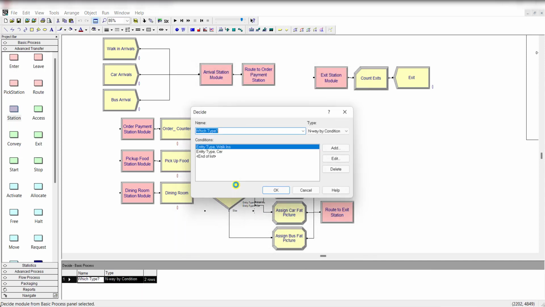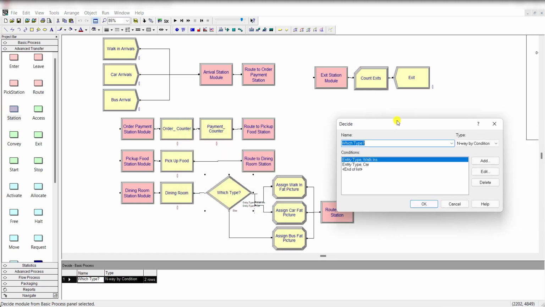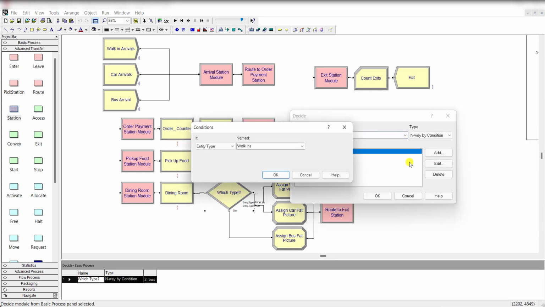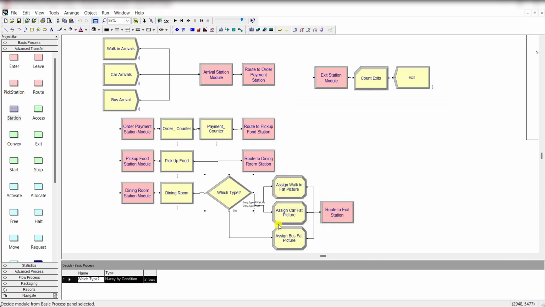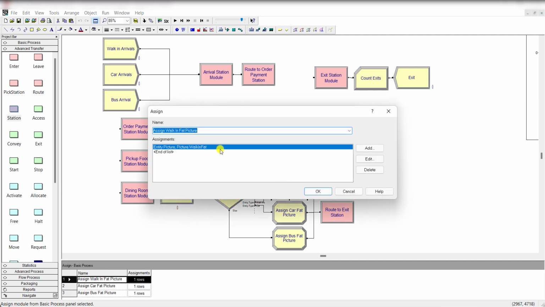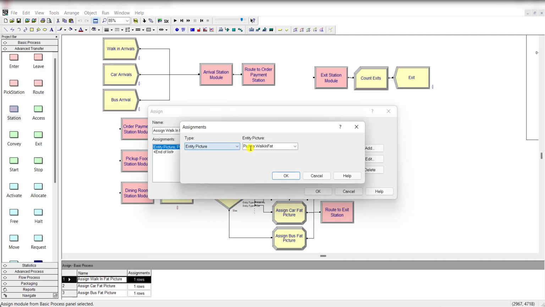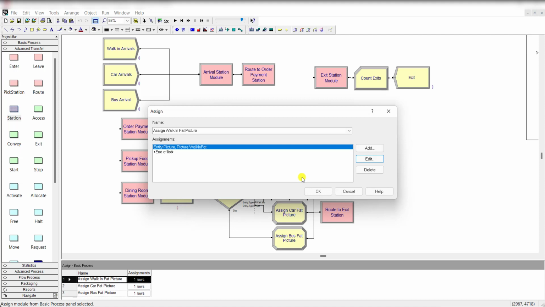Okay, then add a decide module and select which type. So if the entity type is in, and the second entity type is car, and the last one is definitely related to the bus, so no need to add, that automatically goes into the else side. So if the entity type is car, add an assignment module and rename it as the assign in fat picture, and entity picture type is picture dot in fat.